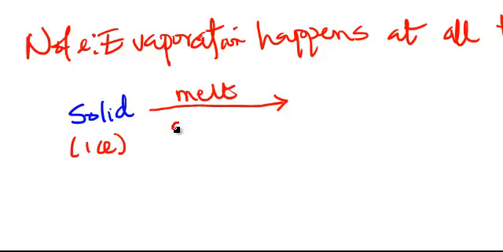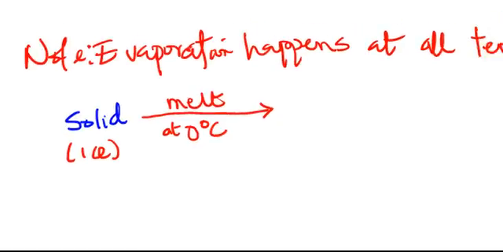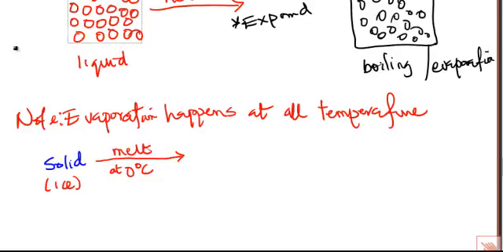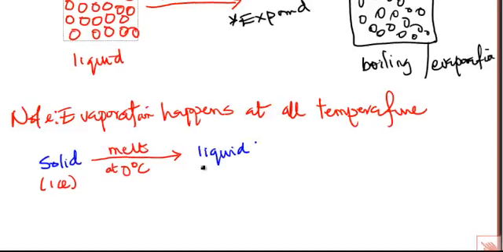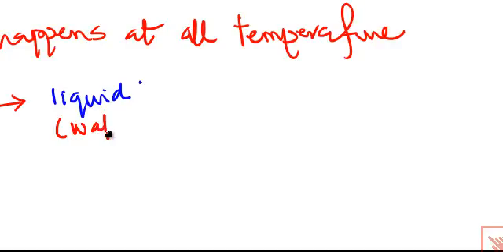It can melt at 0 degrees centigrade. So when it melts, it becomes water. That is, solid can melt to become liquid, which is in form of water. This time around we're using water as our example.